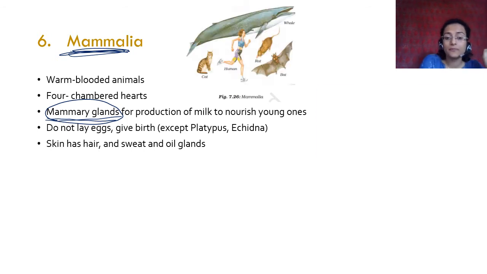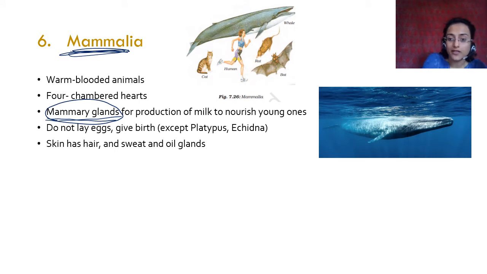For example, you have a blue whale here. This is the largest mammal. A whale is a mammal. Okay, a beluga whale is a mammal. A killer whale is a mammal. Killer dolphins are mammals. Blue whales are mammals. Okay, these are huge mammals. They are aquatic, but they are mammals. They are different from sharks and other creatures because they are warm blooded and they give birth to their young ones. Blue whale does not lay eggs.